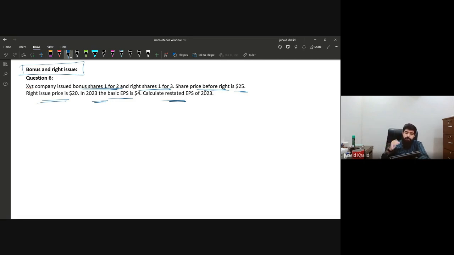Now, we are not supposed to calculate the EPS for the current year. We're not going to calculate it. We just need to calculate the restated EPS. Now, remember, for 2023, what you have to do is take the EPS for 2023, which is 4, multiplied by the inverse of the bonus fraction. Now the point is how we are going to calculate the inverse of the bonus fraction.